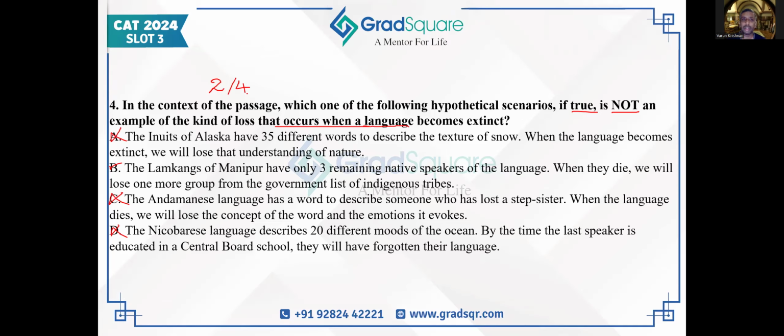This exercise is a prime example of how sometimes passages can be relatively simple to read in terms of language, and even content, the way that the author has communicated their points. Even though the points are quite a lot, it is still easy to follow. Despite that, exercises need not be simple. I've come across so many students telling me that they decide to select the passage based on the first two lines, that if the lines are talking about topics they are not familiar with, then they leave the passages. Passages which are easy to read, they solve. That approach does not work, and this is a prime example of why.